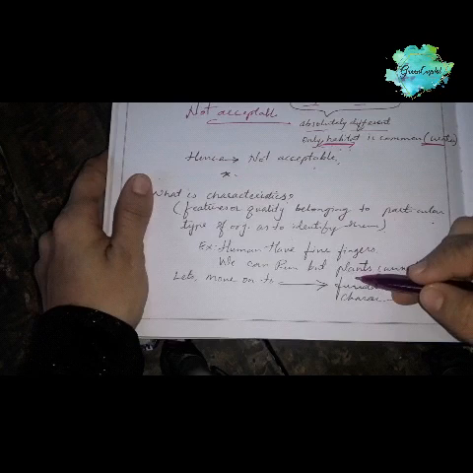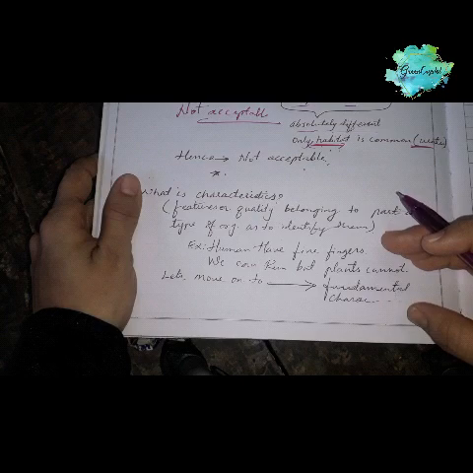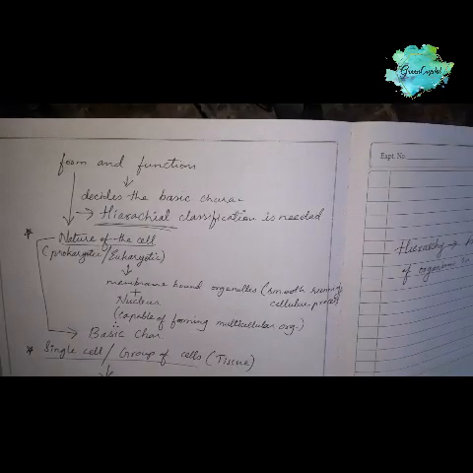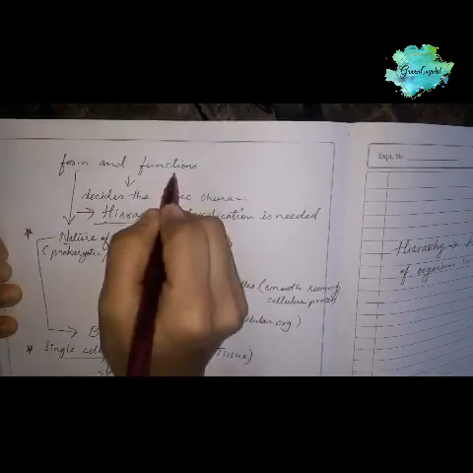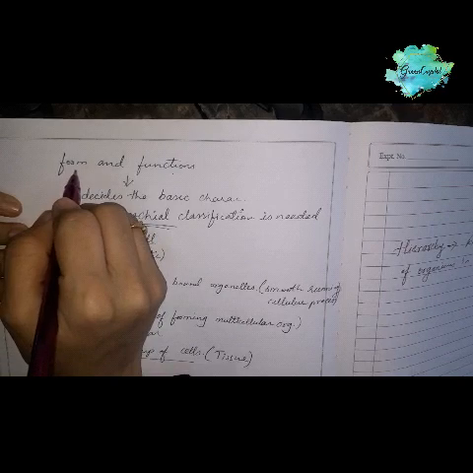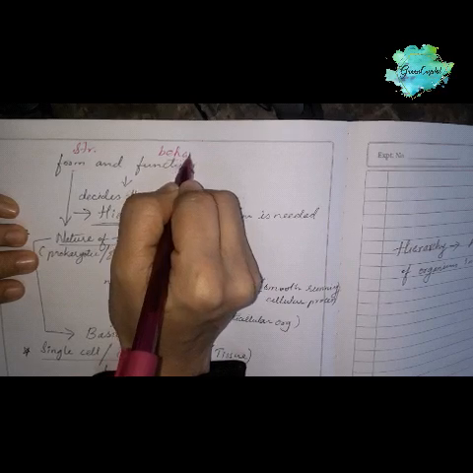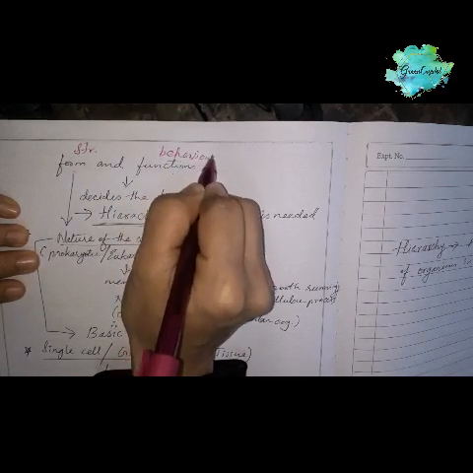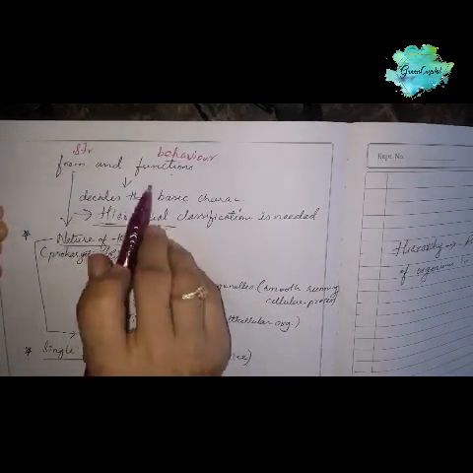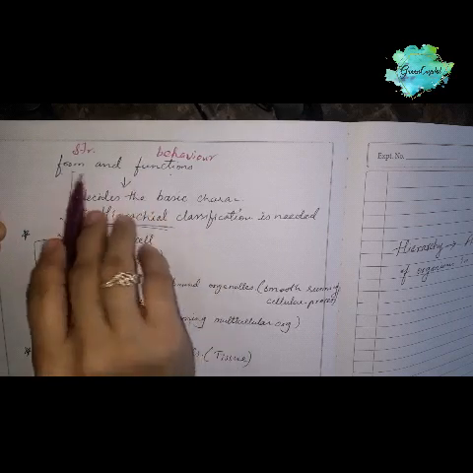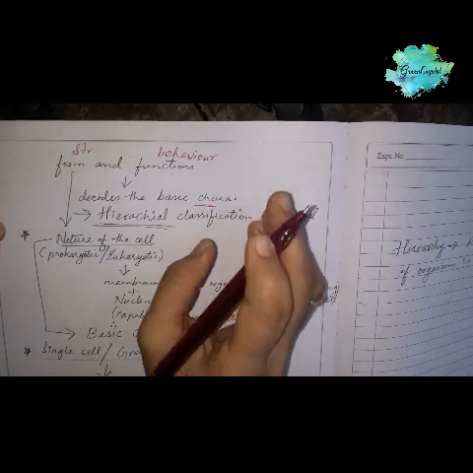So let us move on to the fundamental characteristics of the organism. Notice, the fundamental characteristic of an organism is based on the form and function of the organism. That is, form, structure we can say, and behavior also. Structure and behavior of an organism, or form and function of an organism. Okay. So these form and function are the main thing which decides the basic characteristics of the organism.